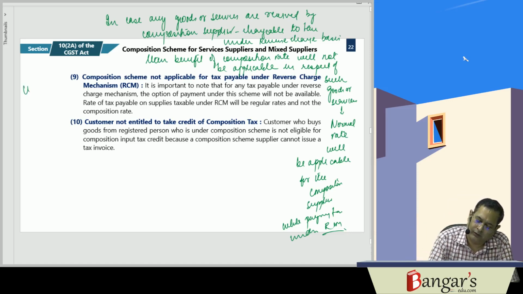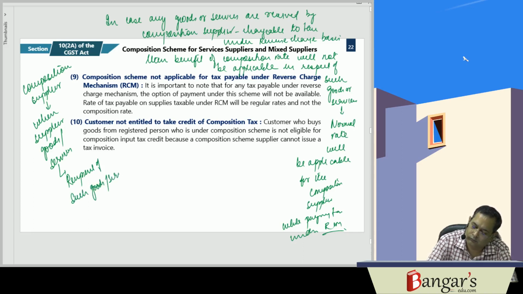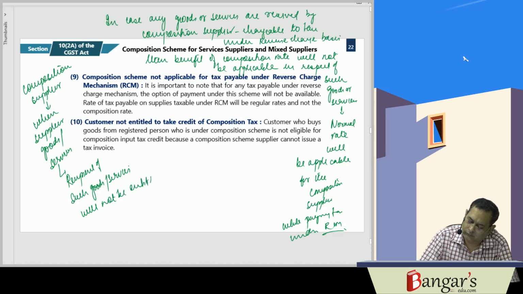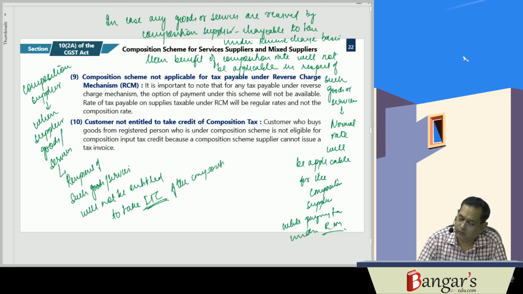And as we already discussed, when a composition supplier supplies goods or services, the recipient of such goods or services will not be entitled to take the input tax credit of the composition tax.